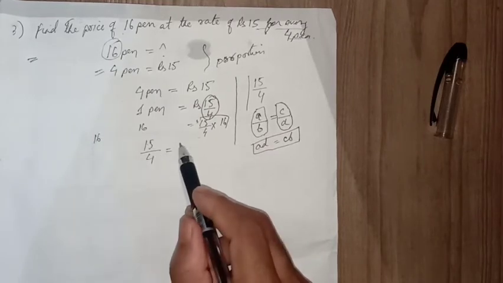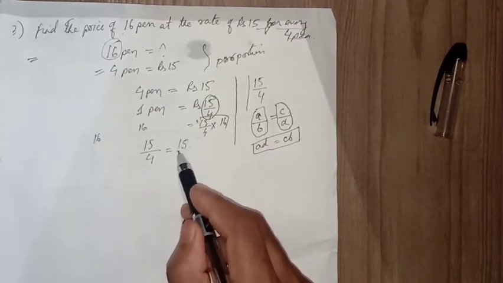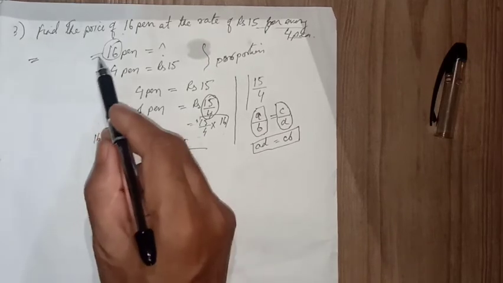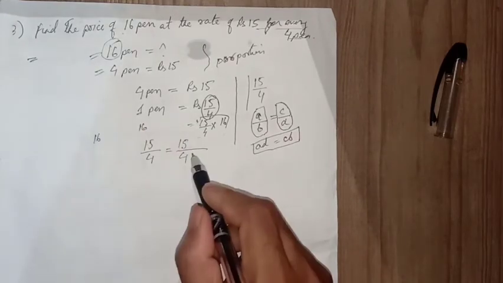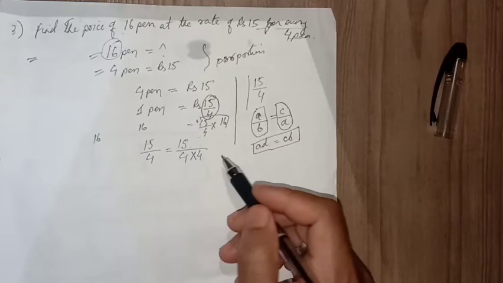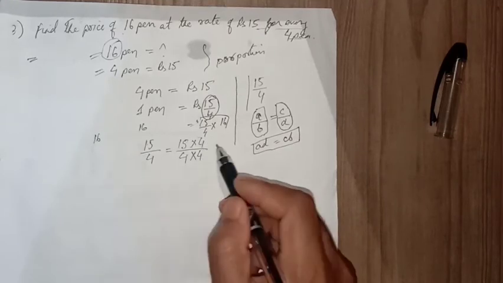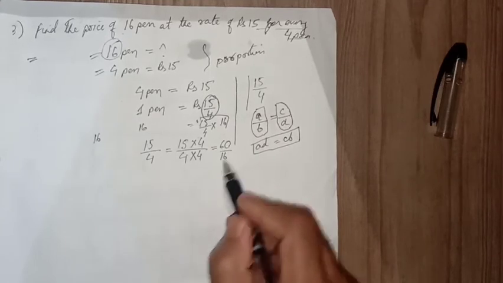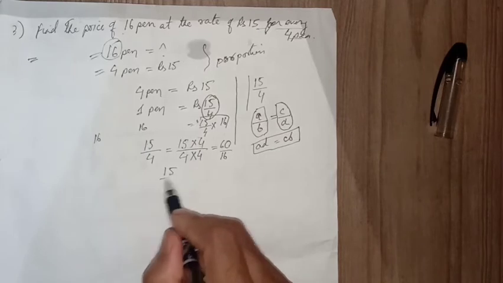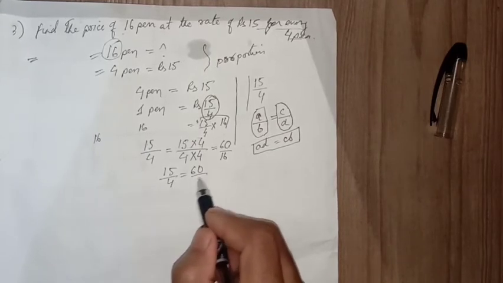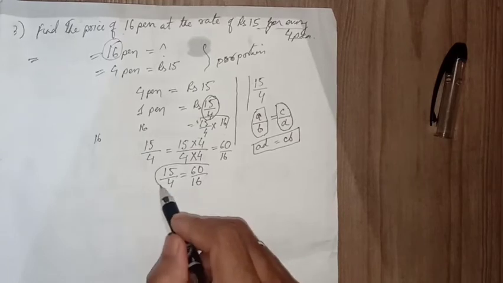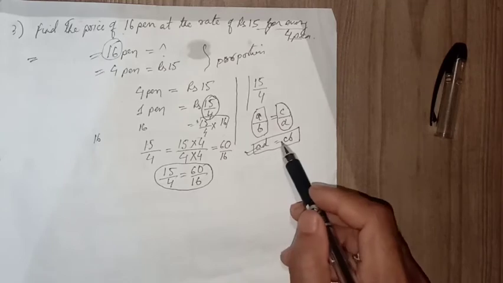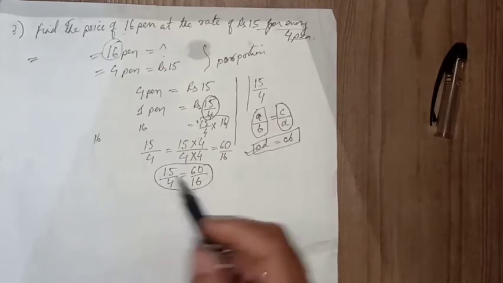Here 15 by 4 is equal to what? 15 by 4 only. But this particular denominator we need to make 16. Now how can we make this denominator 16? Just by multiplying it by 4. So 4 into 4 is 16. So here also you multiply by 4. That will be 60 by 16. So our answer will be 15 by 4 equal to 60 by 16. Fine. In order to verify it, you can follow this AD equal to CB. So this is how we can do it directly.